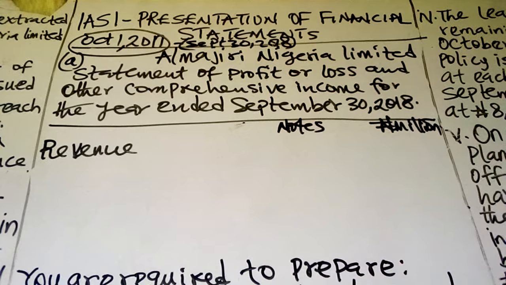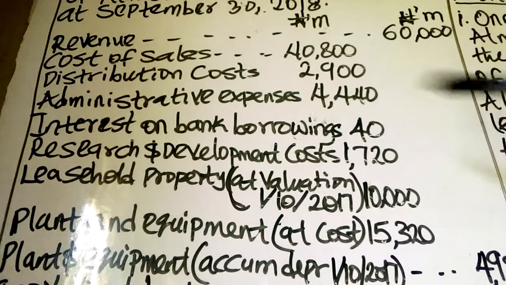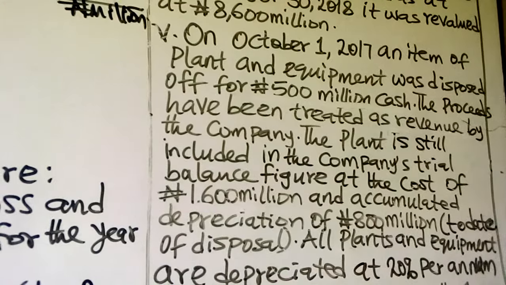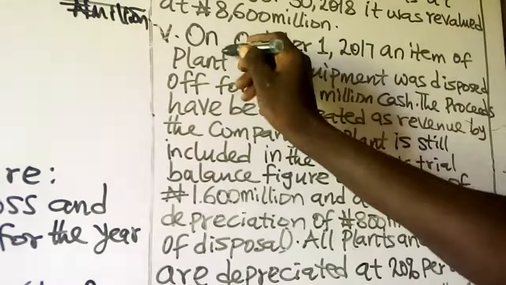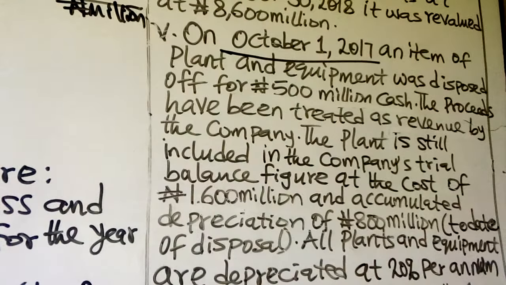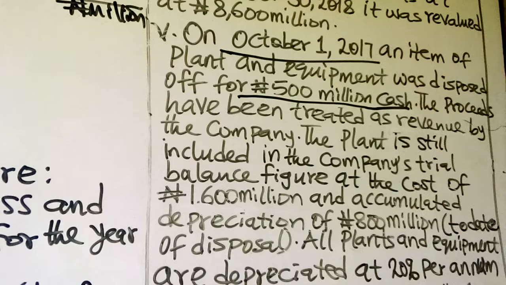Now, if you go back to the trial balance, you will see a revenue of 60,000, that is 60 billion. That is the revenue. Then let's go through the notes to the financial statement. Note 5. You were told on October 1st, 2017, remember, that is the beginning of this current accounting period, an item of plant and equipment was disposed of for 500 million cash.